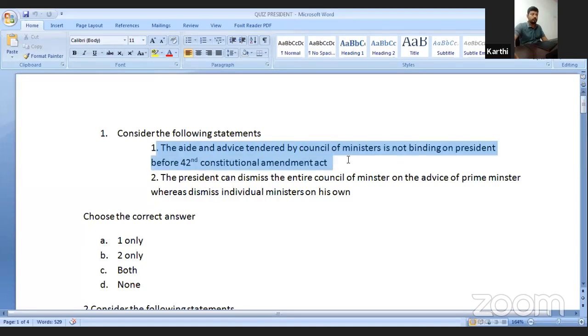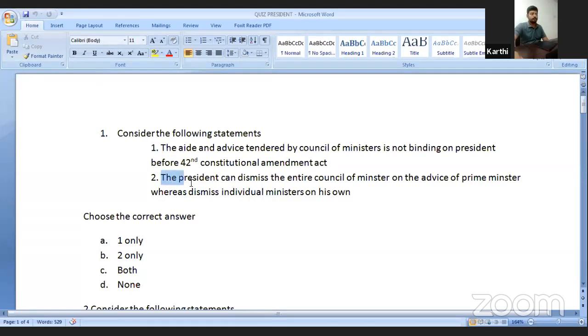The President is the nominal executive and the Council of Ministers headed by the Prime Minister is the real executive. So it was the judicial thing that ensured the advice is binding, and only the 42nd Constitutional Amendment Act made it constitutional. Even before the 42nd Amendment Act, it was binding on the President. So the first statement is wrong.